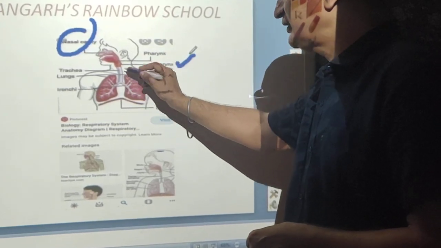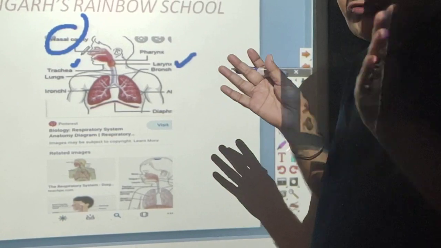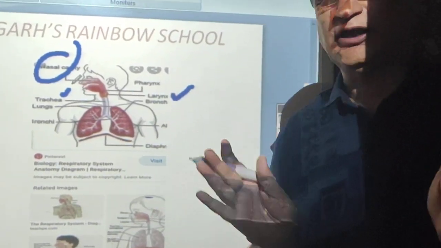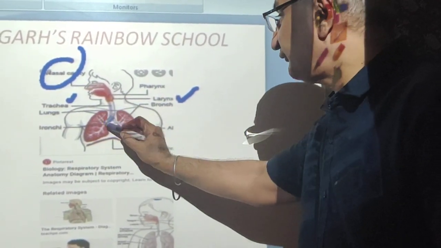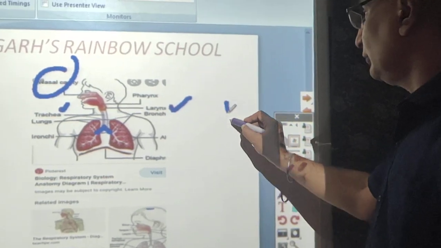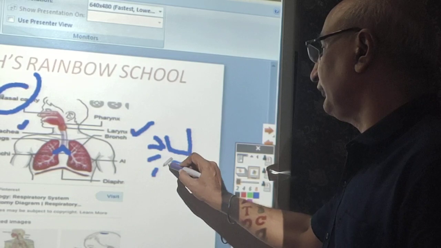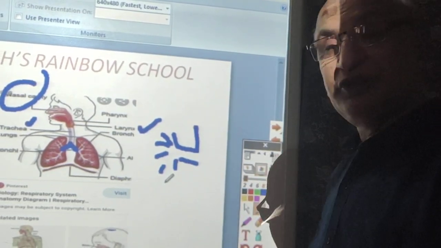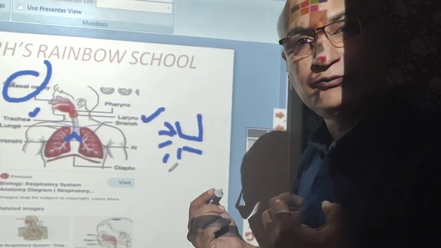Now this is a cartilaginous structure known as trachea. This trachea is bifurcated into left and right parts, into two bronchi, and these bronchi, as I will draw here, are further divided into bronchioles.